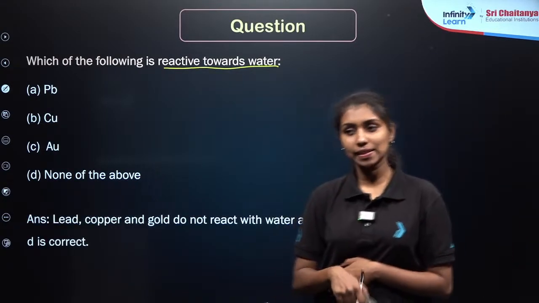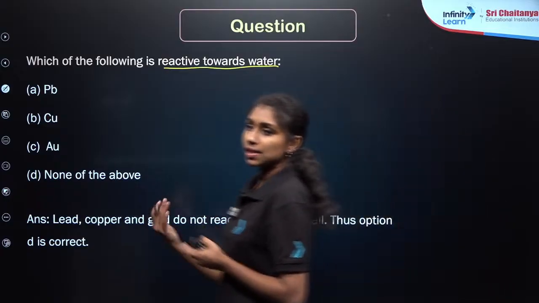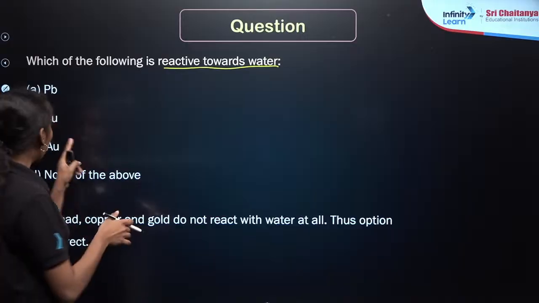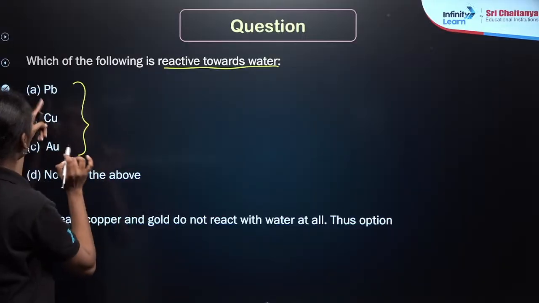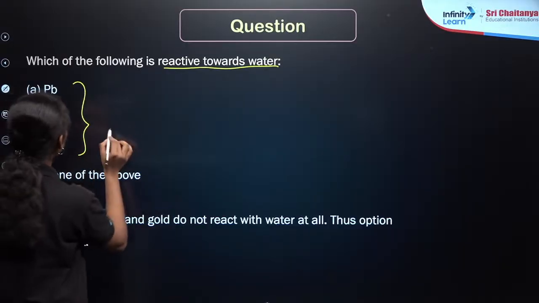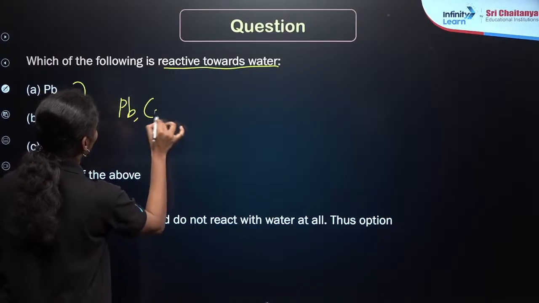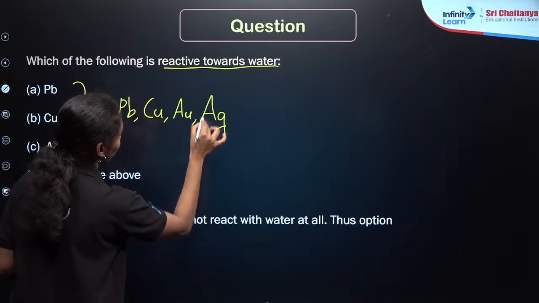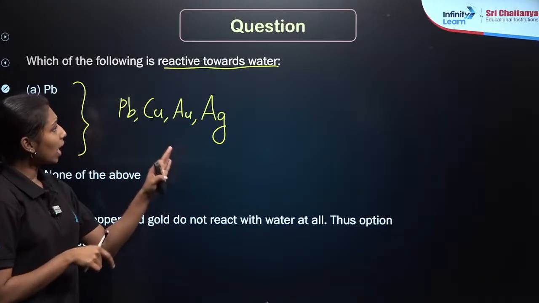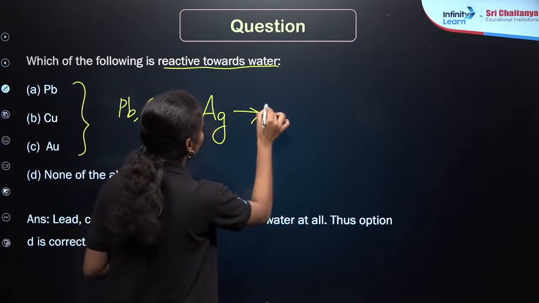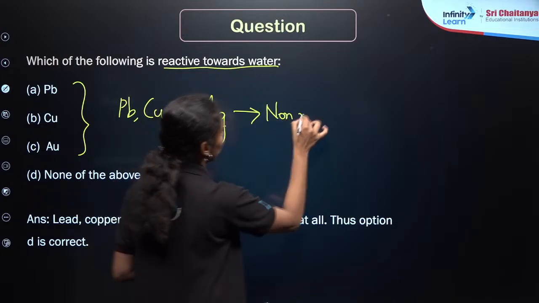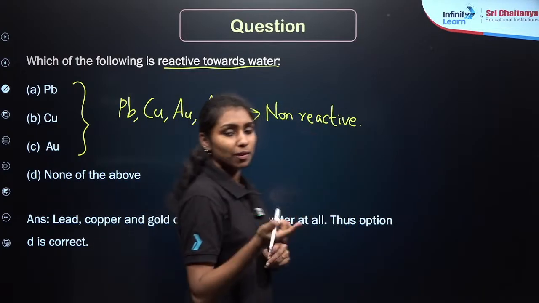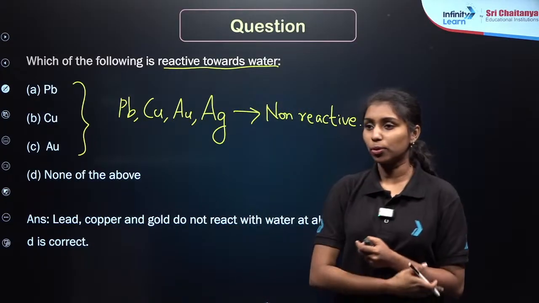Option D is the correct answer, that is none of the above. As we have already seen, right? Ridhima, option D is the correct answer. Lead, copper, gold and silver are at the very bottom side of the reactivity series, right? So, they are not reacting with the water. So, obviously option D will be the correct answer, right? None of the above.